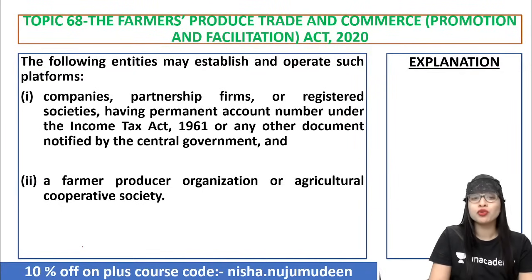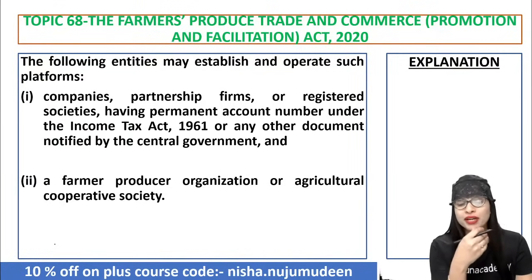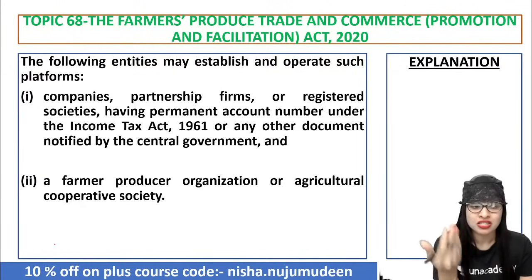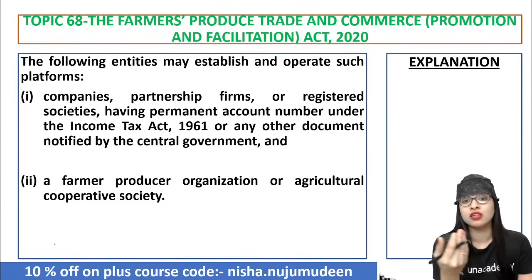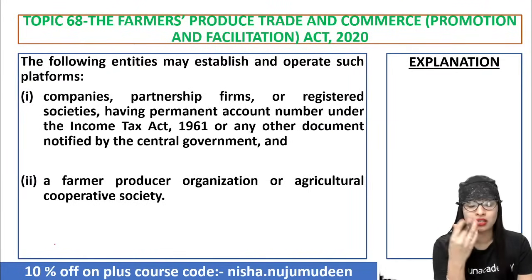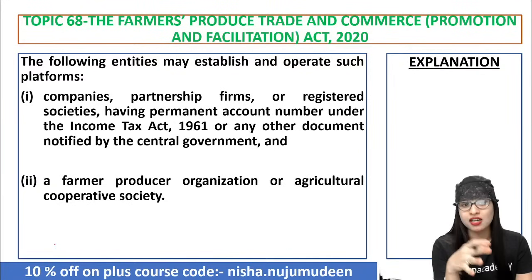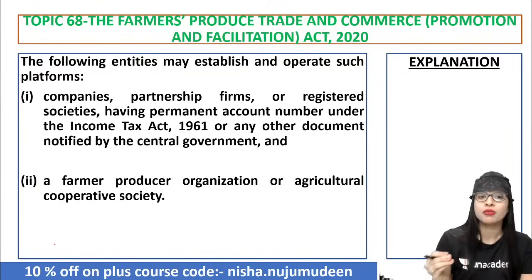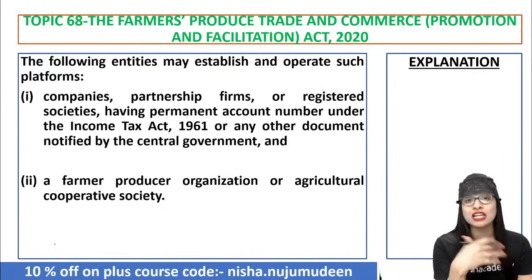Now, these are just for you to know, guys, which are the entities who can establish and operate such kind of platforms, electronic platforms with regard to the farmer produce trade. One is companies, partnership firms, registered societies, and so many other entities notified by the central government. Then an FPO, that is farmer produce organizations, or any agriculture cooperative society. All these entities can establish and operate such kind of electronic trading platform.